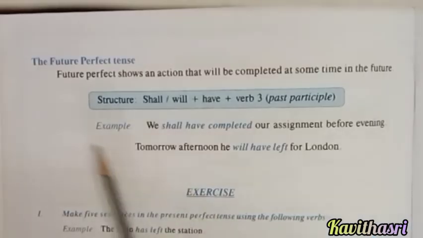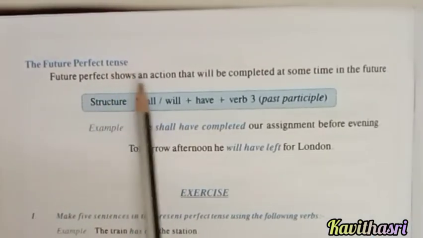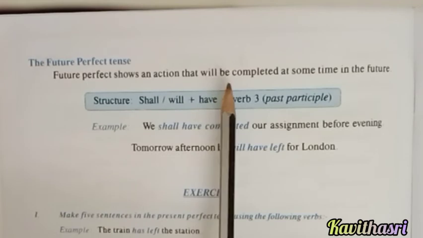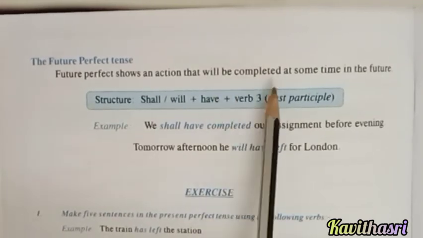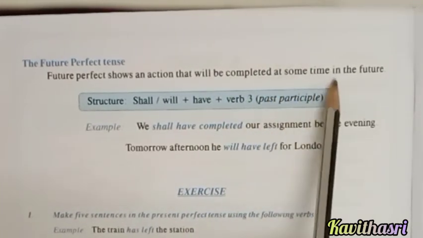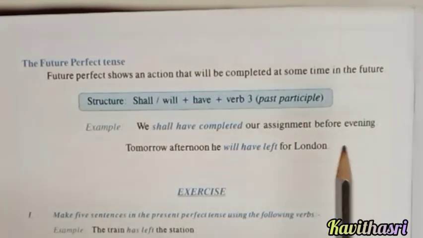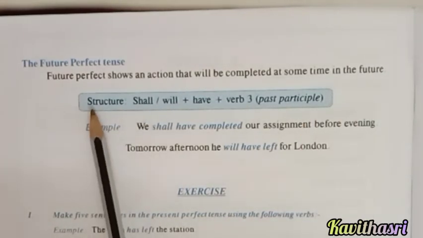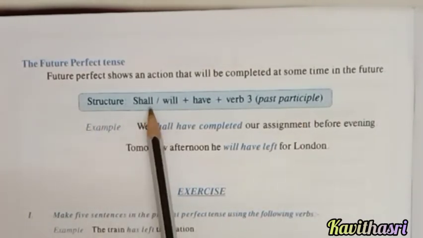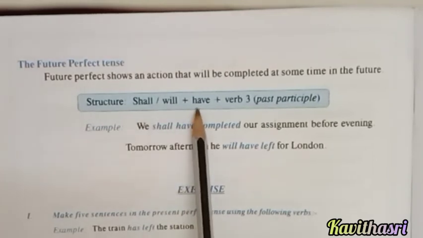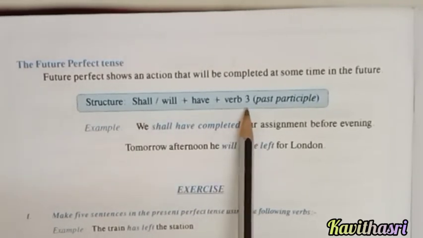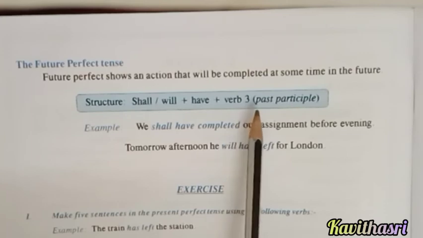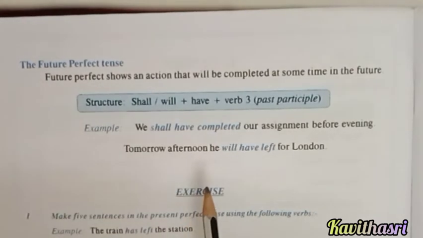And future perfect tense shows an action that will be completed at some time in the future. So the structure for future perfect tense is shall have or will have plus verb in third form. Okay. Next we'll see the perfect continuous tenses.